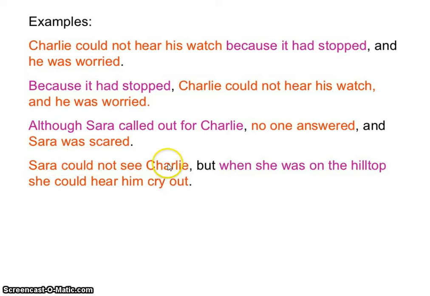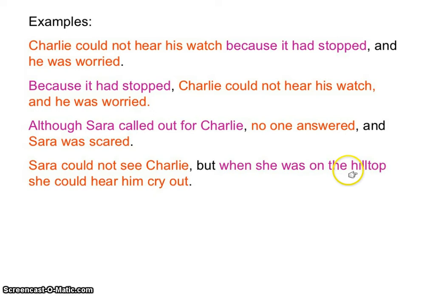Sarah could not see Charlie, but when she was on the hilltop, she could hear him cry out. Sarah could not see Charlie can stand on its own. We have a comma and a coordinating conjunction, but then we have a dependent. Okay? The dependent can be moved to the very beginning of the sentence. Okay?